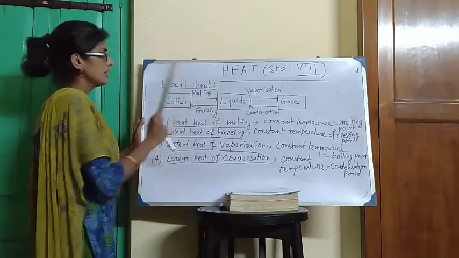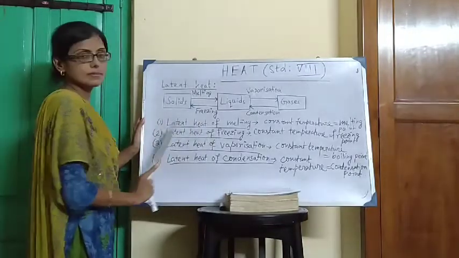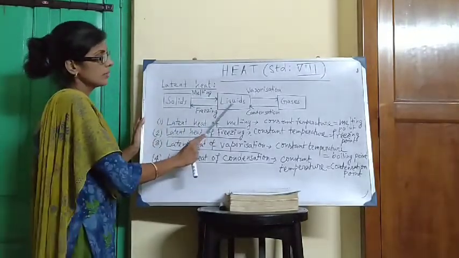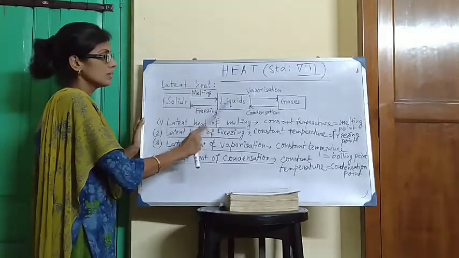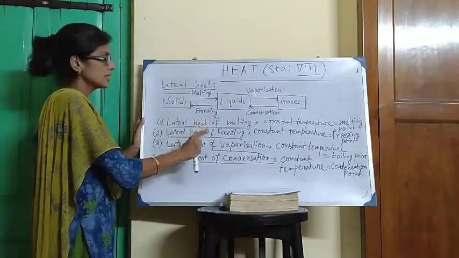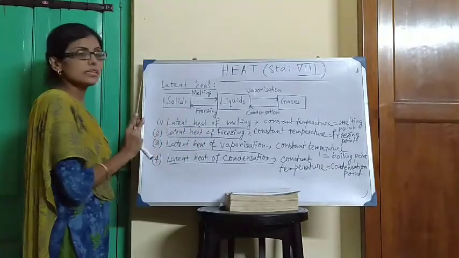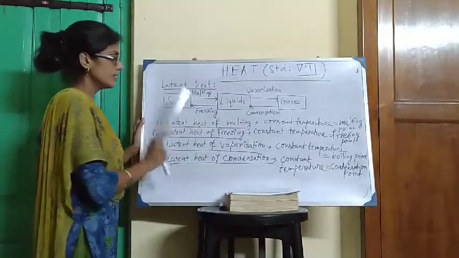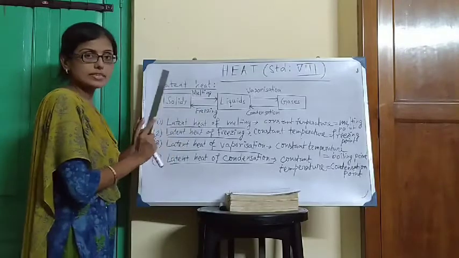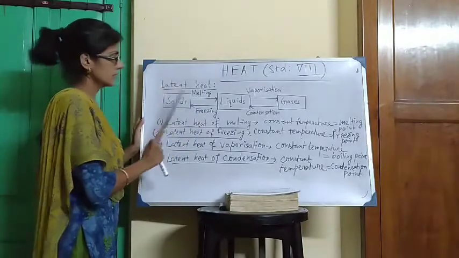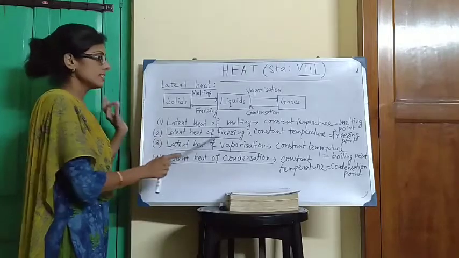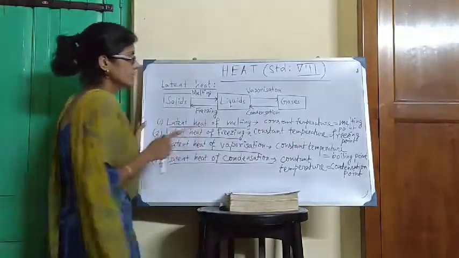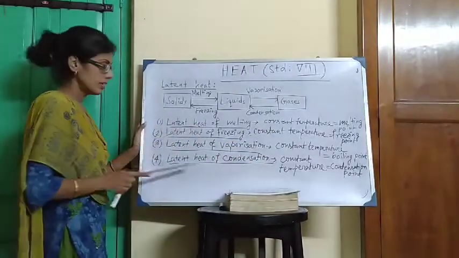Reverse way: latent heat of freezing. The amount of heat released from 1 unit mass of the liquid to change its state completely into solid at the freezing point, with temperature constant at the freezing point, is called the latent heat of freezing. So the constant temperature is the freezing point, right?